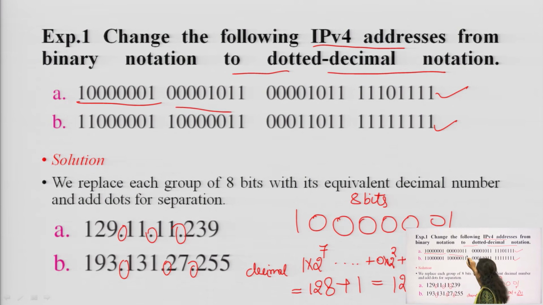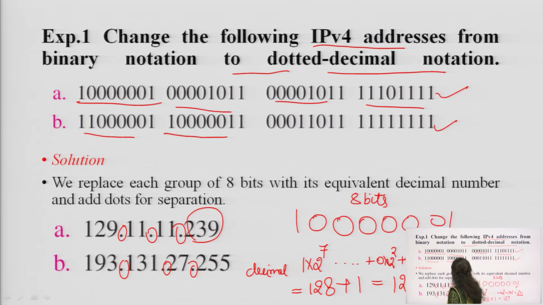Likewise, you can convert the next ones; this will be 0.11, then again 0.11, and this will be 0.39, as written over here. The next part of this question is also the same: we have to convert this binary notation into dotted decimal.